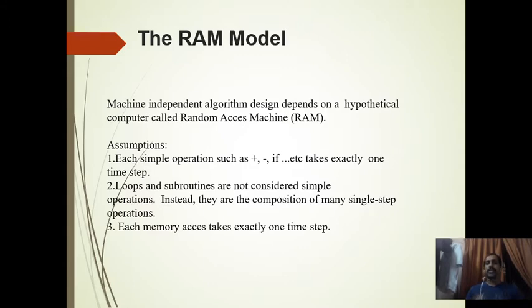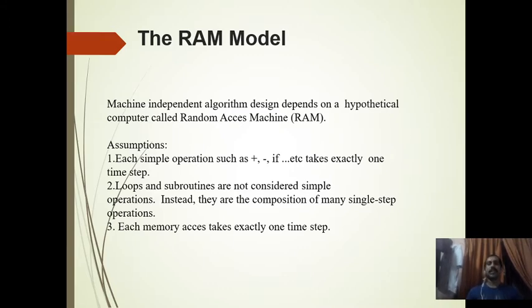It's a machine-independent algorithm design that depends on a hypothetical computer called the random access machine. We will make certain assumptions when we are using this RAM. The first assumption is that each simple operation, such as plus, minus, if, etc., takes exactly one time unit. Even for multiplication, it will take the same time. It's saying that for addition and multiplication, it will take the same time. It is not considering that multiplication will take more operations.